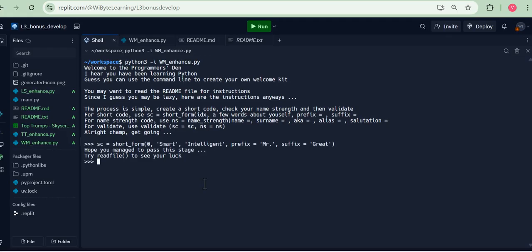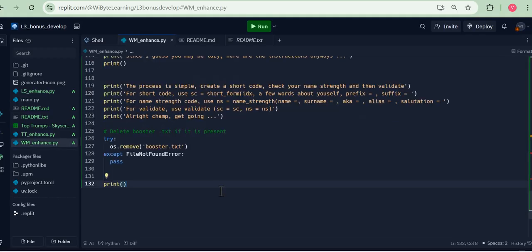Now let's say I run my code again and this time booster.txt has not been created. Obviously, when I do read file, it will tell me you're out of luck. It doesn't crash. But when I exit this and I run this again, you notice there is no problem either, because basically I tried this try and except statement. I tried removing it. Since there was a file not found error, I just did a pass. Pass basically means do nothing and move forward, as we have seen before, right? Nice usage of try except with file not found error.